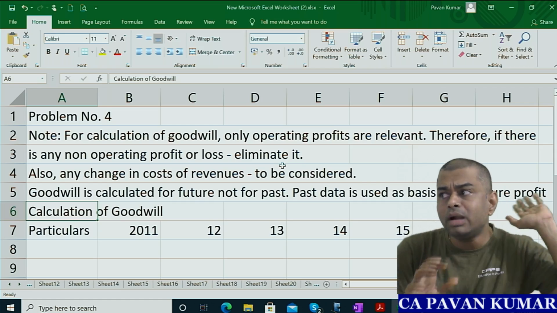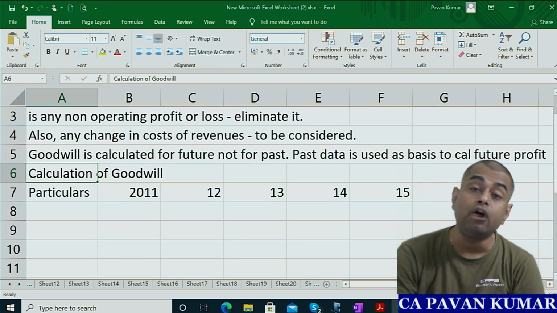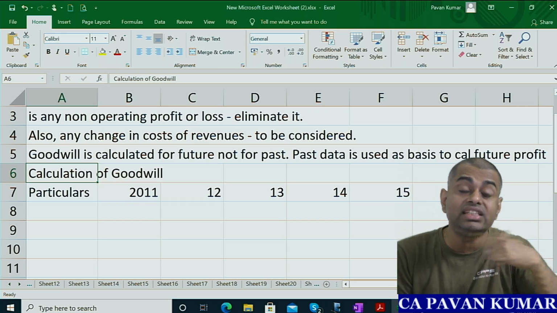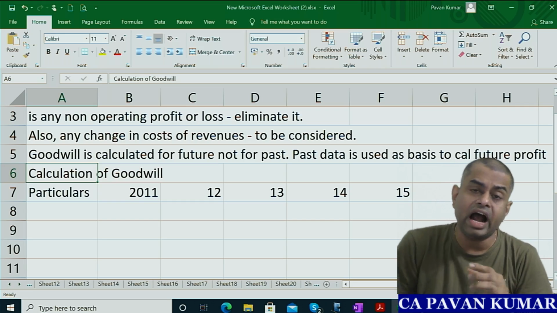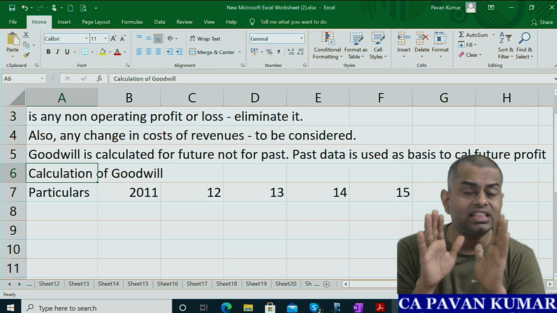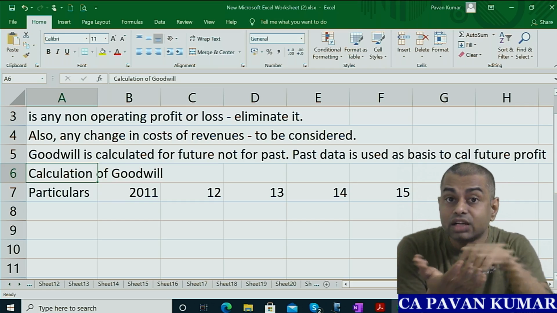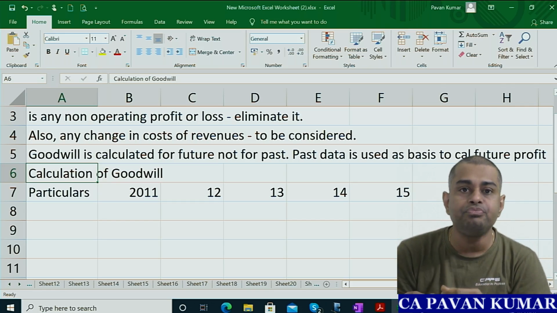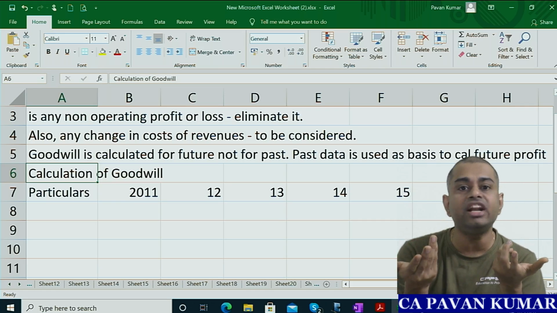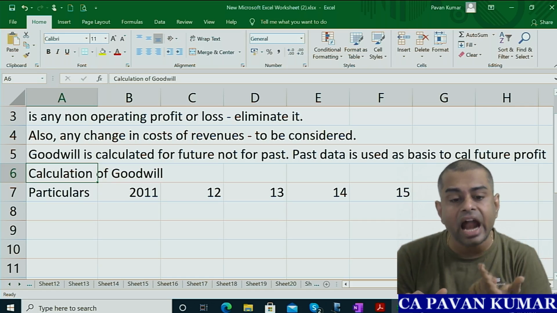So I don't want past profit. I want future profit. But how will I calculate future profit considering the past data? In the past, there is 6,000 rupees of salary. Okay, after paying 6,000 rupees of salary, say there is 10,000 rupees of profit. But in future, this 6,000 rupees of salary need not be given, no? So take 10,000 profit, add back 6,000. Why? This 6,000 expenditure is not required in future. So you will add back.